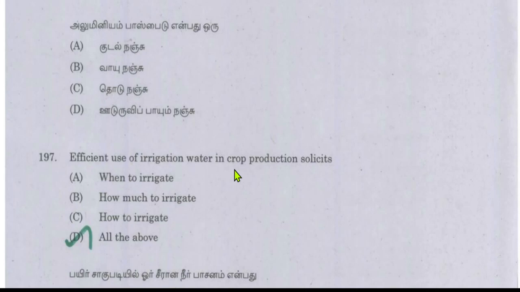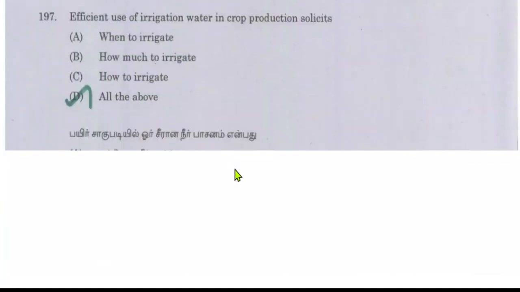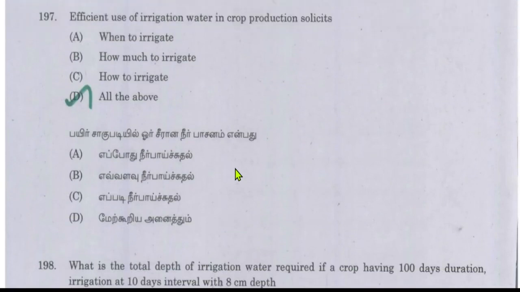Is it basin, check basin or drip irrigation; which irrigation method will be effective in the cultivation of that crop.